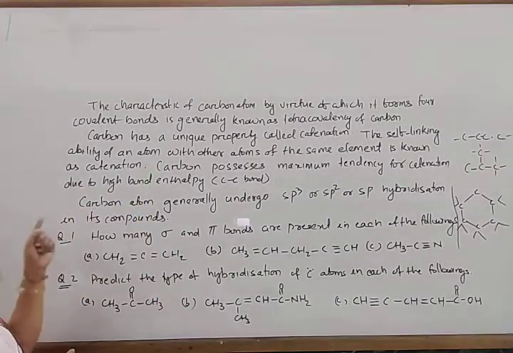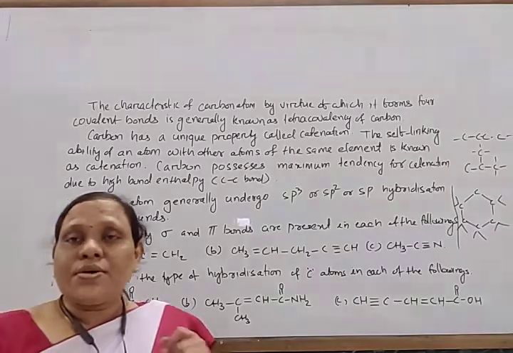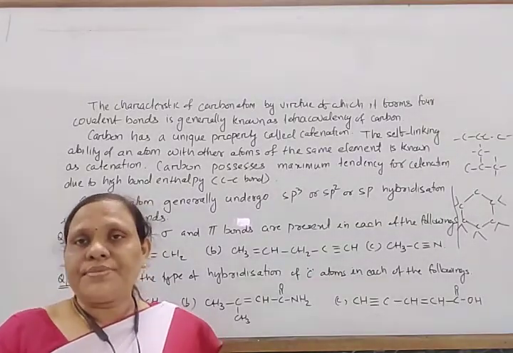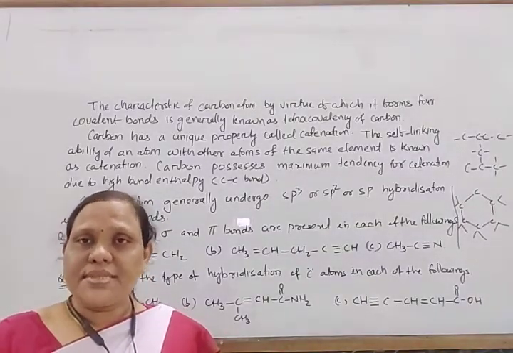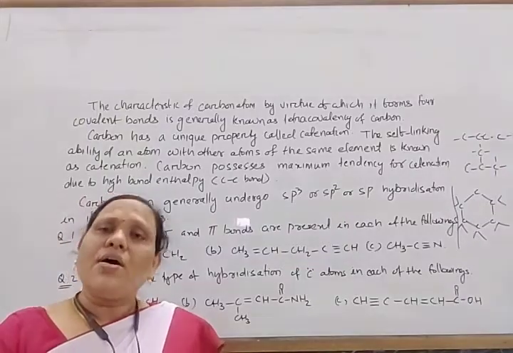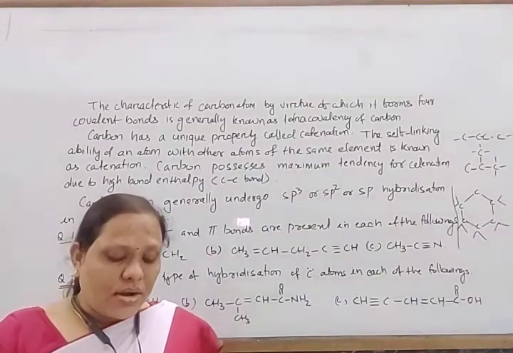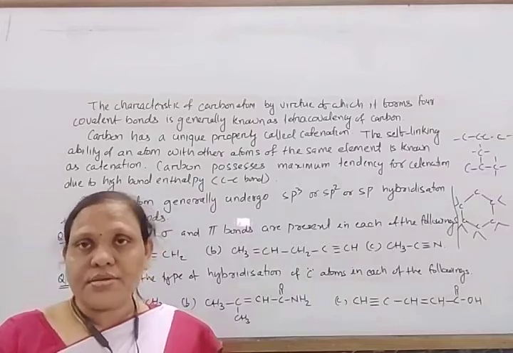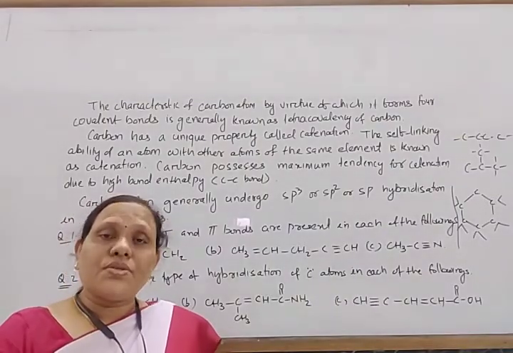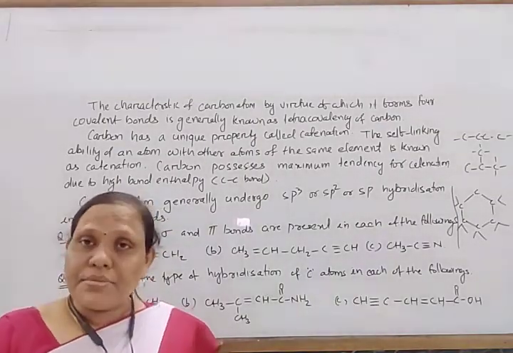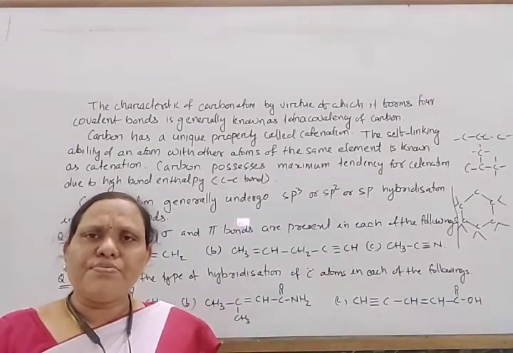Another thing, carbon atoms generally undergo all the types of hybridization, sp, sp2 and sp3 hybridization, in their compounds. Already we have discussed how to assign the hybridization of a carbon atom and also what are sigma bonds and pi bonds. So just for a quick preview,